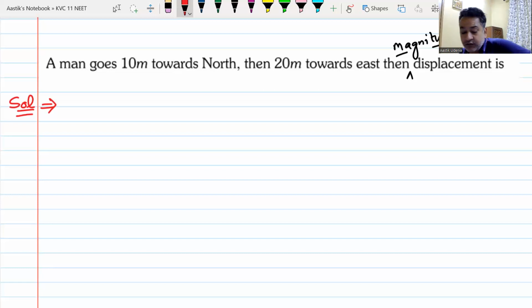A man goes 10 meters north, then he goes 20 meters east. What is the distance and what is the displacement? Yes, anyone?